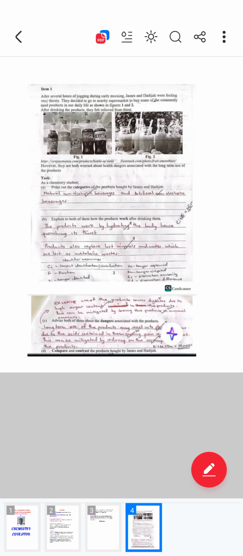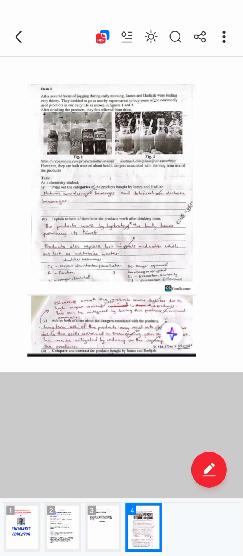So you are seeing figure 1. When you observe very well, I think that is soda. You are seeing those bottles. When you check figure 2, I think that is juice. They have even given you a tree showing that those are juice from some fruits. So it's soda and juice. That is the work of the support material. But they have told us these people were thirsty, and after taking these products, they felt relieved from thirst.